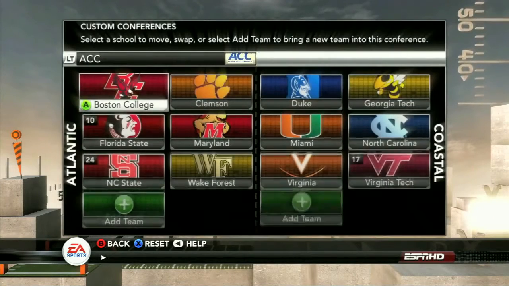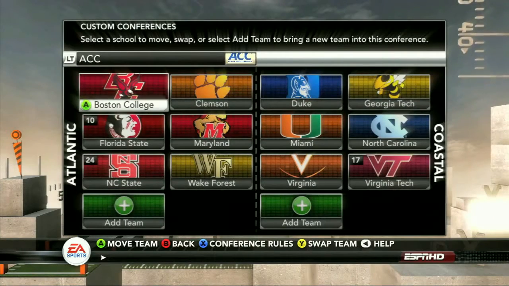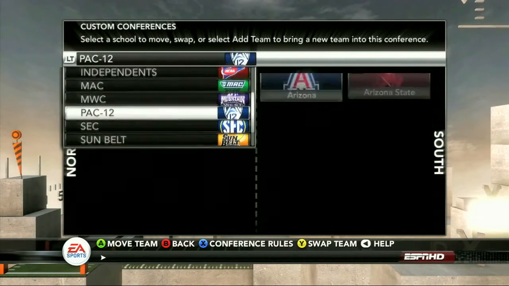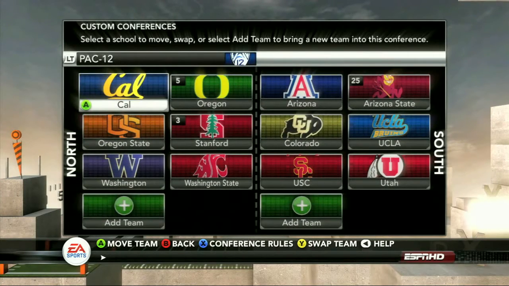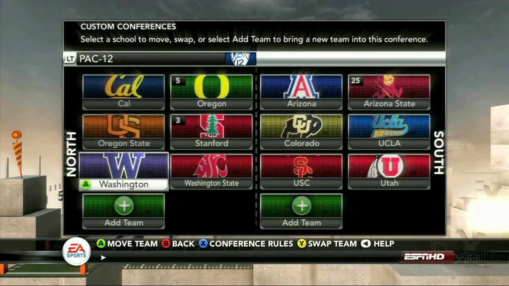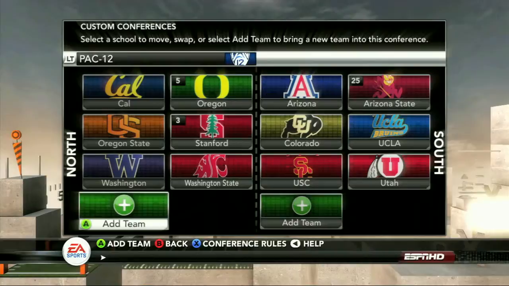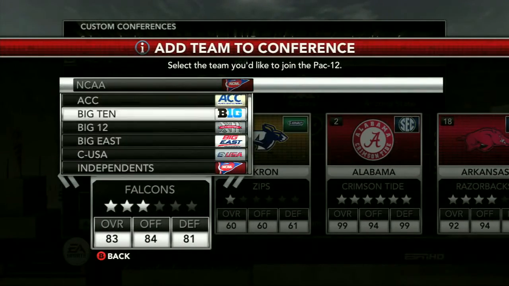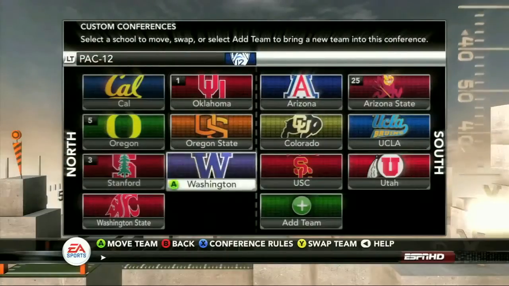So, last year the big rage was all the conference realignment and schools moving around, the possibility of super conferences with the Pac-16, for example. So here we're going to show what that's like, because you can actually go in and live out what that would have been if that had happened. So we'll go in with Pac-12 as it currently stands. You saw that Colorado and Utah were already there. Let's go down, start raiding the Big 12 a little bit and grabbing some of those schools over.